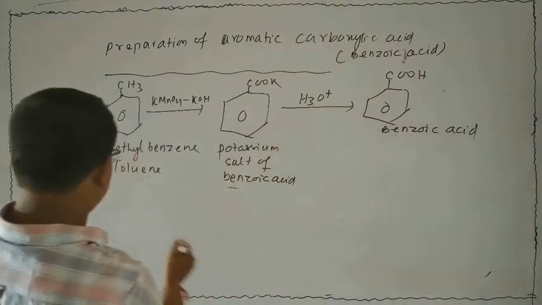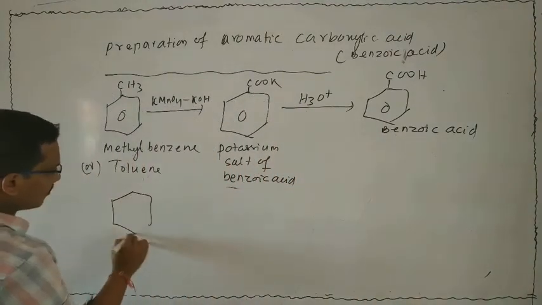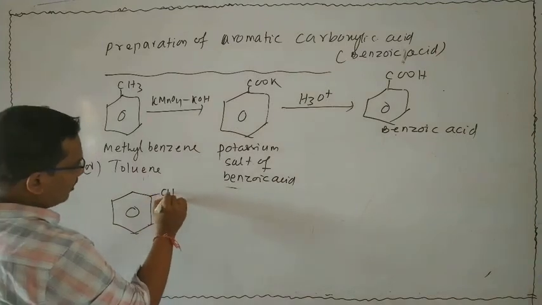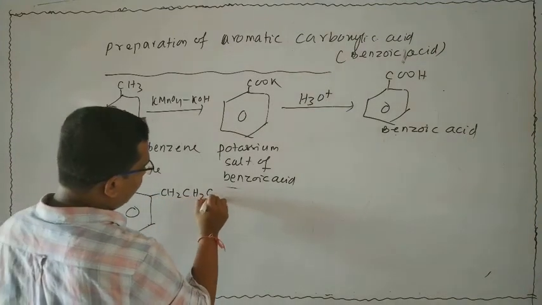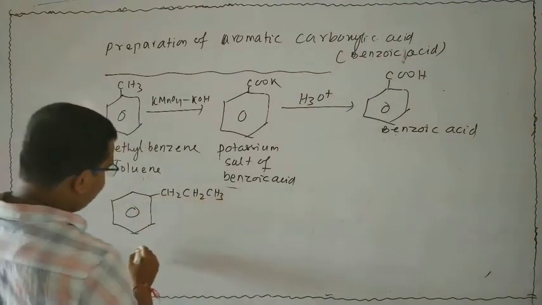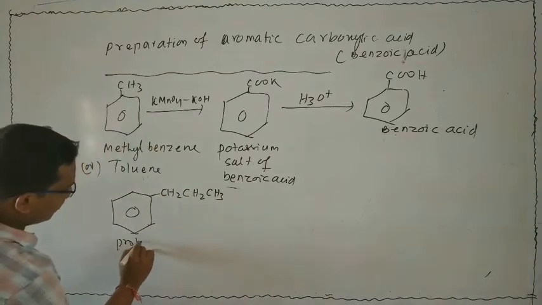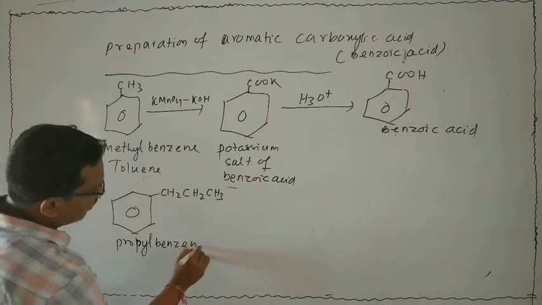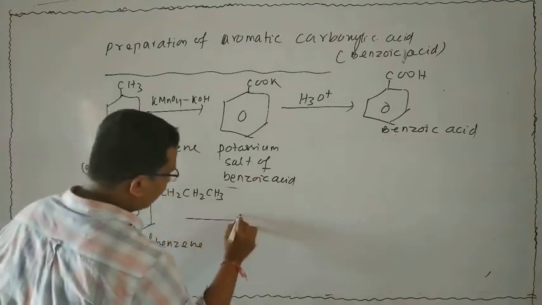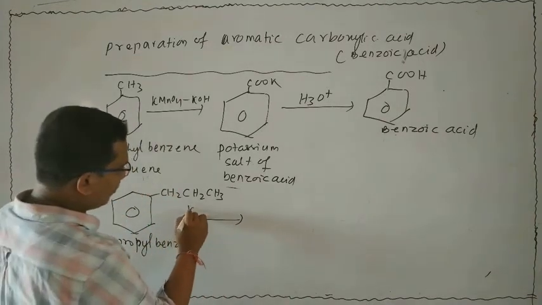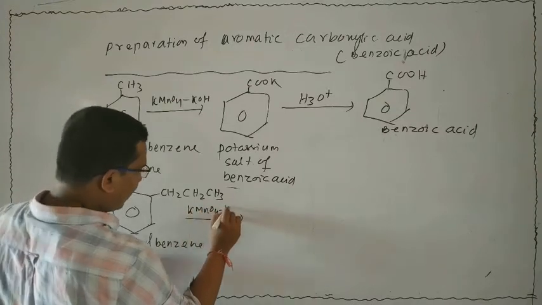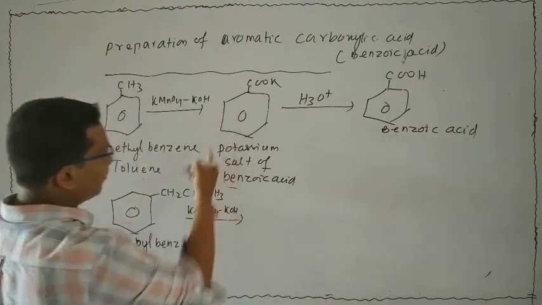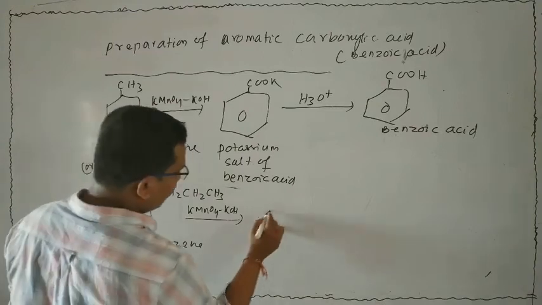Take another example. CH3, that is propyl benzene. Now it is subjected to oxidation with alkaline KMnO4. Same style as the previous example.